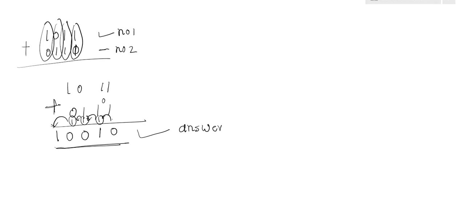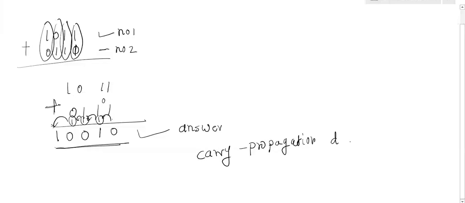Clear? Now here it is generating a delay, and that delay is nothing but carry propagation delay. The delay required to generate the carry from LSB to the higher bits is nothing but carry propagation delay.